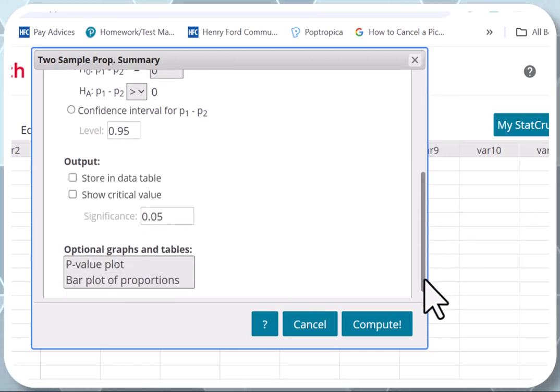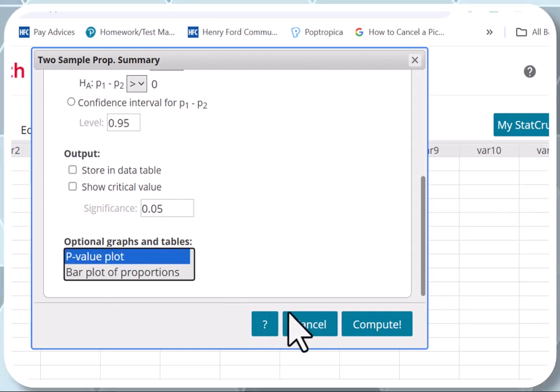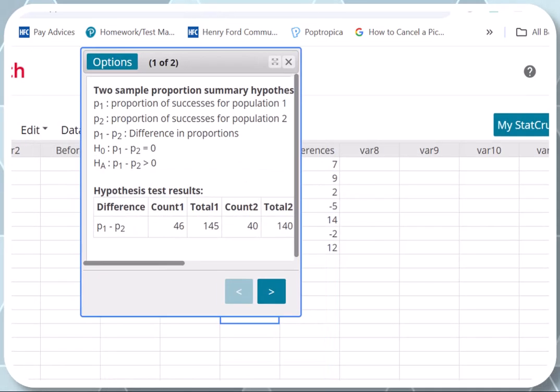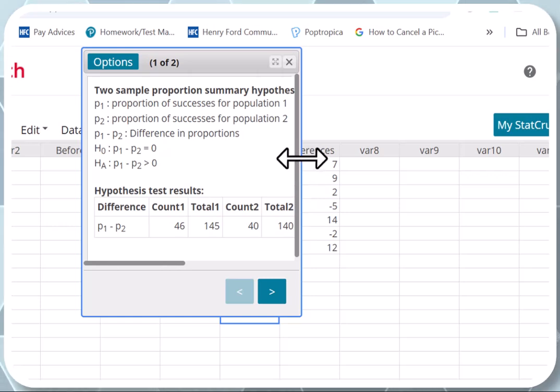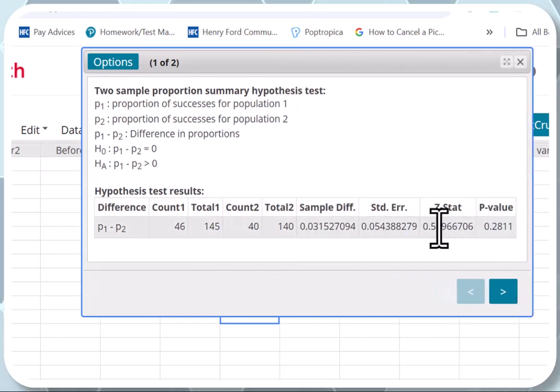And if you guys want to see the p-value in action, you can select it right here. Compute. Okay, let me show you. Z is 0.57, 58, I'm sorry. P-value is 0.2811, which is huge, bigger than alpha. We fail to reject H0, that's step number 4. And the conclusion will be there is not enough evidence to support the claim that the proportion of women who are more likely to remember their dreams is higher than those of men.